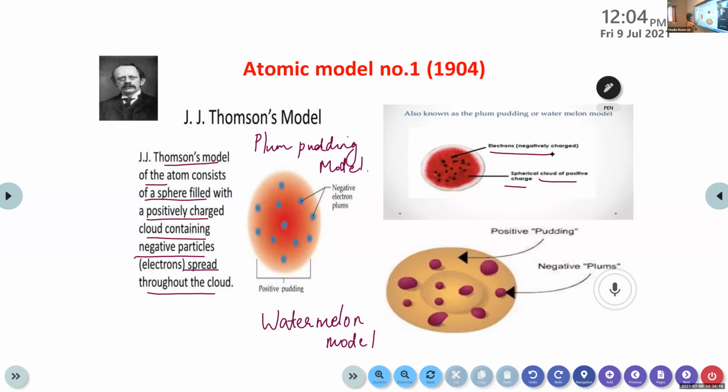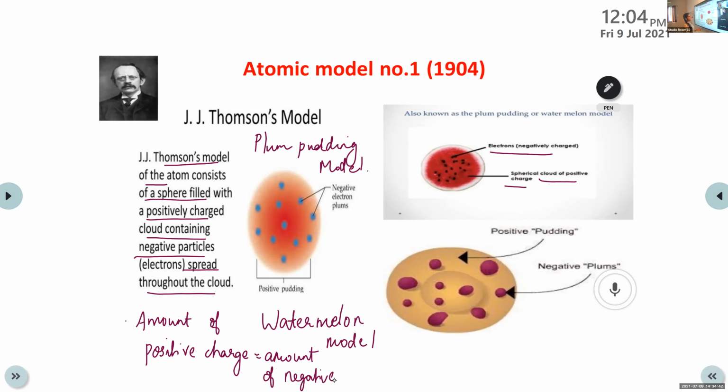And one more point is here. The amount of positive charge is equal to the amount of negative charge in that atom. That means the atom is considered as electrically neutral, because the proton has a positive charge and the electron has a negative charge.